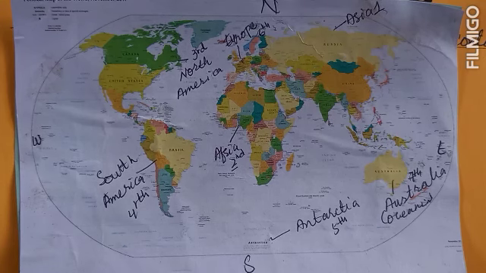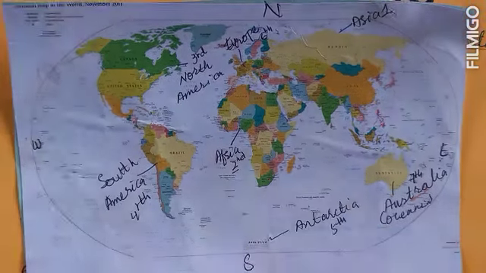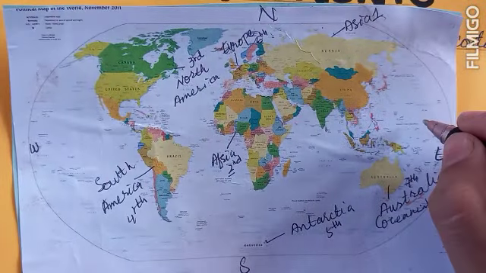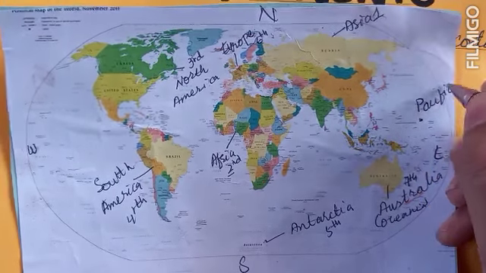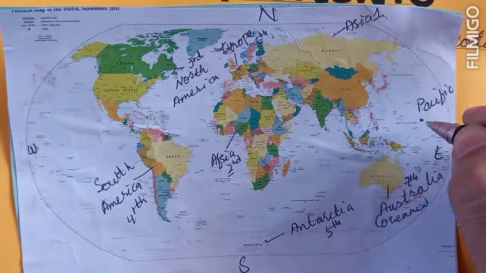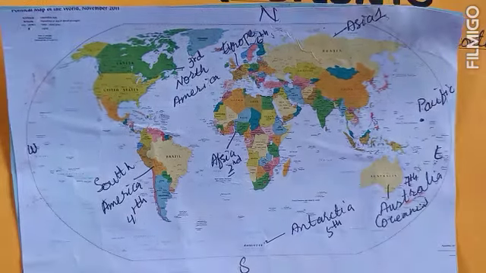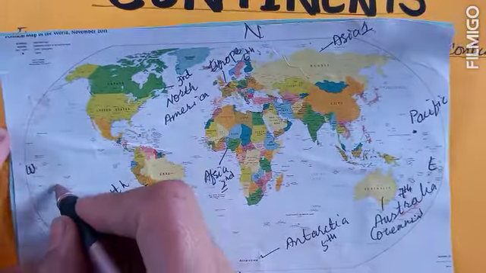Okay, again we are having a world map. You can see that we have located the 7 continents on the world map. Now we will locate the 5 oceans of the world, starting with the largest, the Pacific Ocean, which is located in the east. Pacific Ocean is located in the east, as well as it is located in the west.